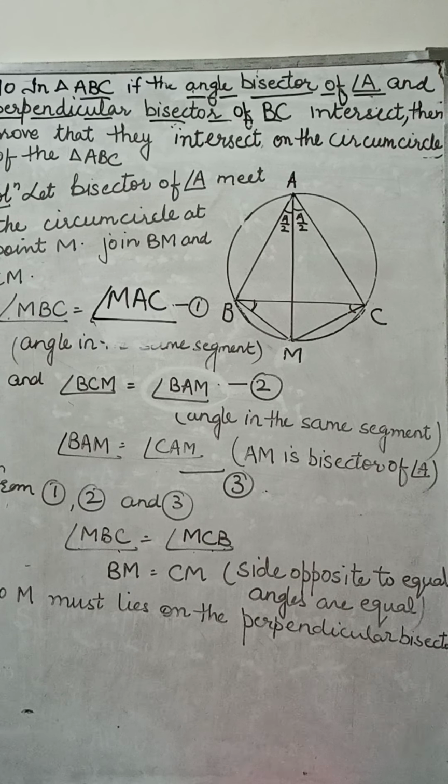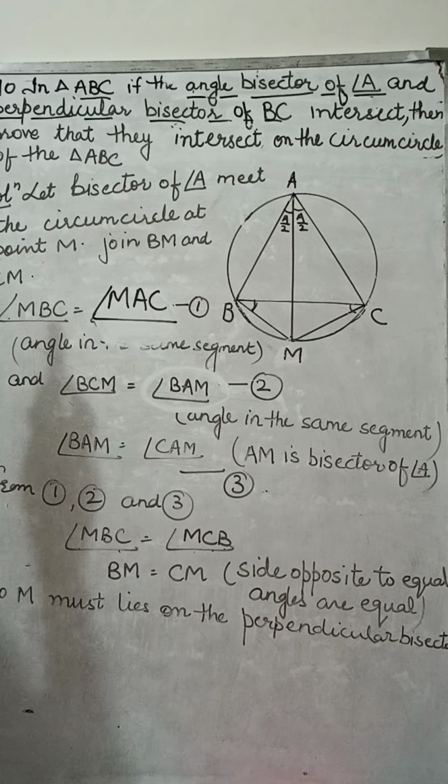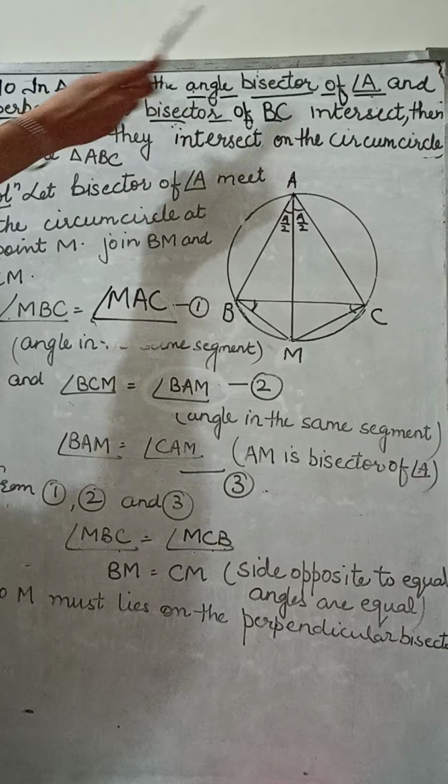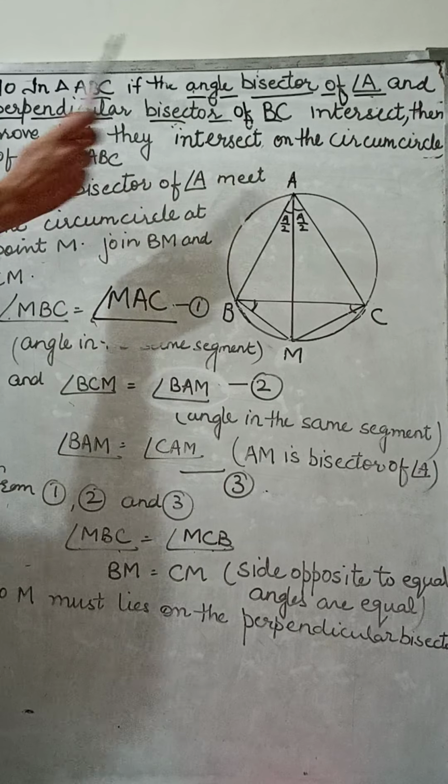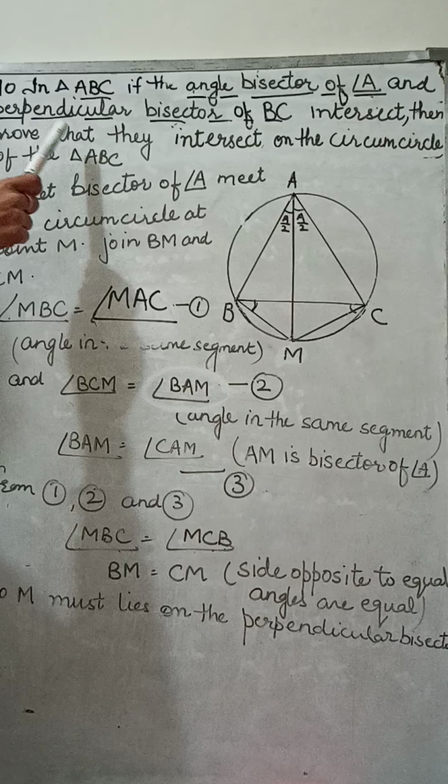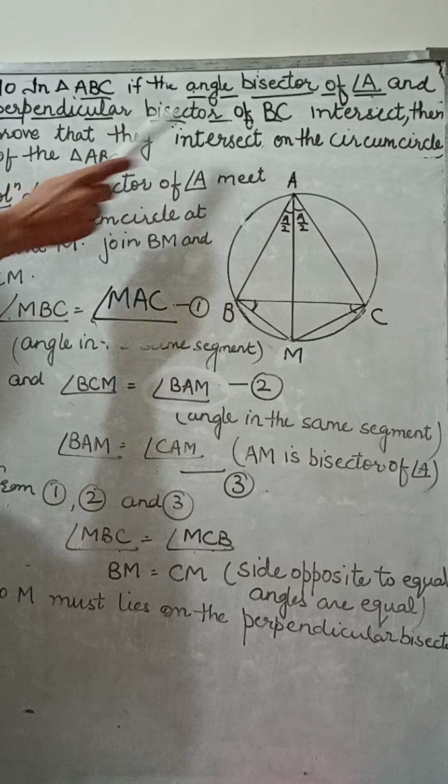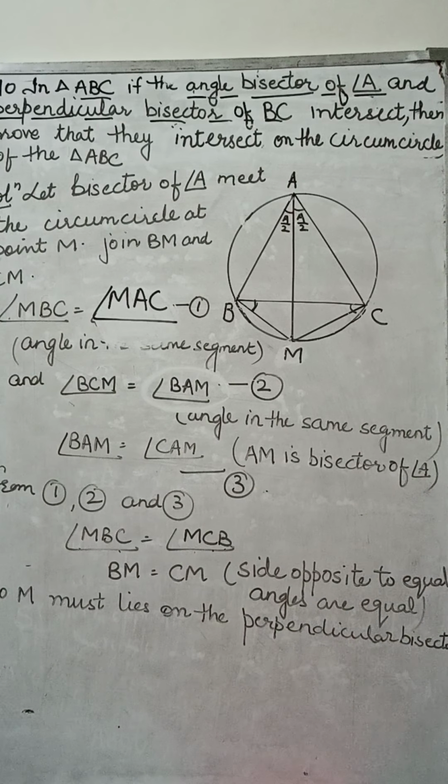Yes, here question number 10. In triangle ABC, if the angle bisector of angle A and the perpendicular bisector of BC intersect, then prove that they intersect on the circumcircle of triangle ABC.